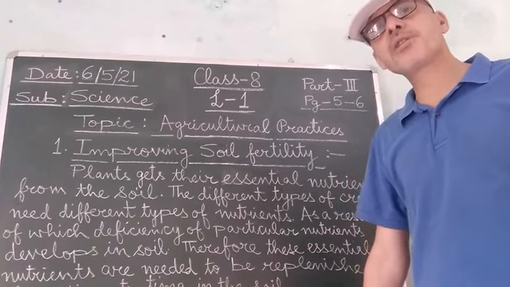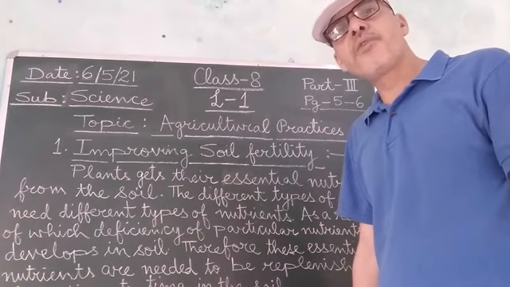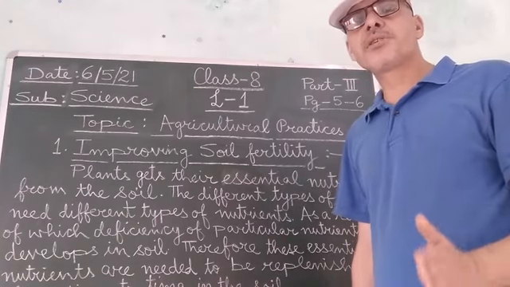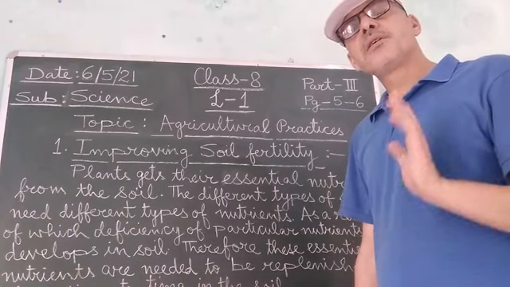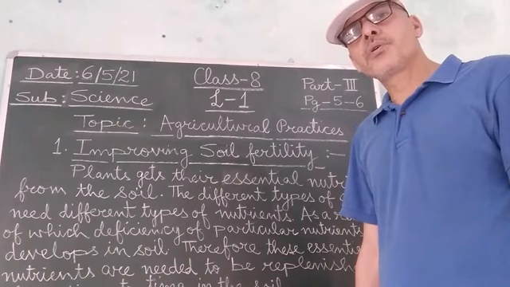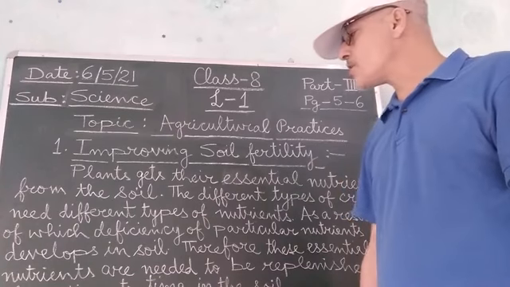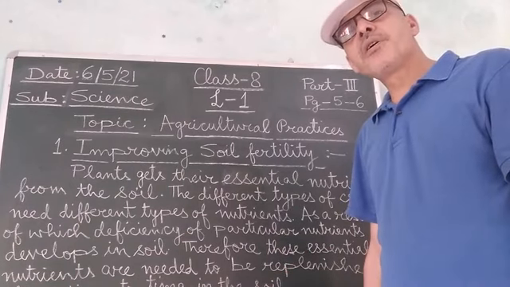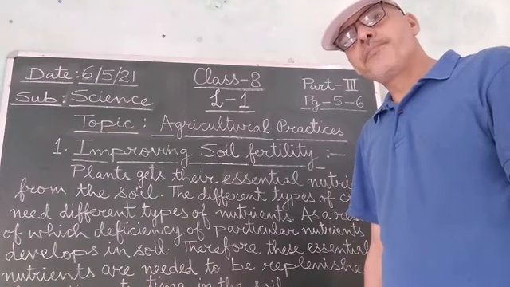Now there is one more method by means of which we can improve the fertility of the soil, that is the fallowing method. In this fallowing method, the farmers are advised that they should leave their soil or the field uncultivated for one cropping season in order to improve the fertility of the soil. So these are some of the methods by means of which the farmer can improve the fertility of the soil, or he can replenish the requirement of the essential nutrients in the soil.